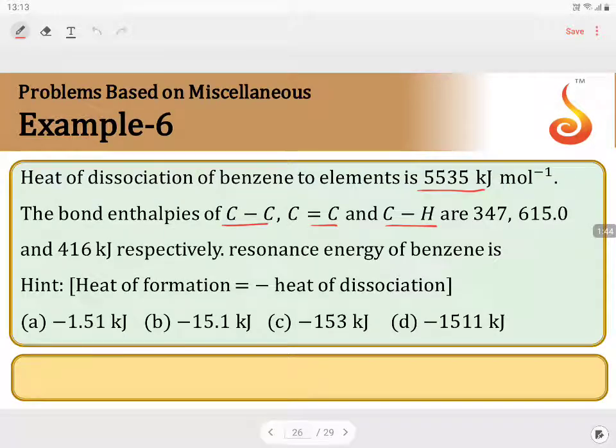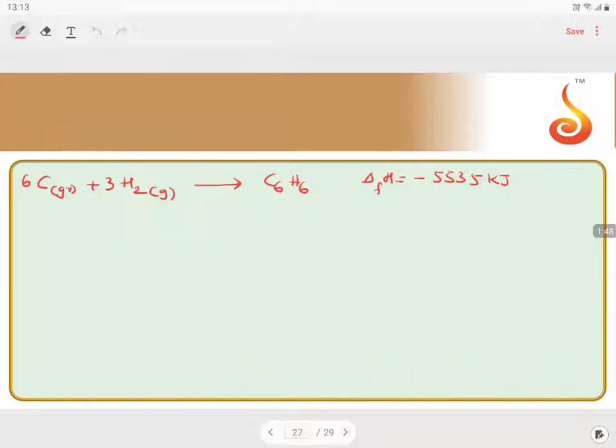Theoretical value is to be found using the bond enthalpies. We are going to find the theoretical value. How are we going to do this particular one? In benzene, these are the bonds which are present: CH, CH, CH, CH, CH, CH.